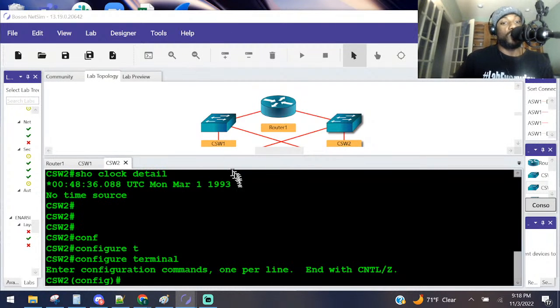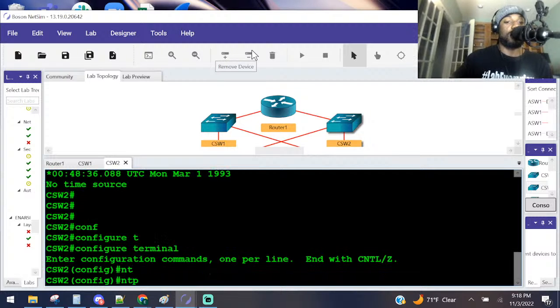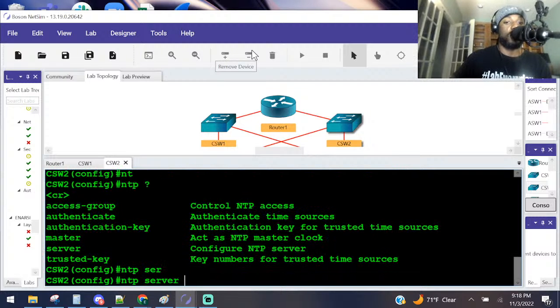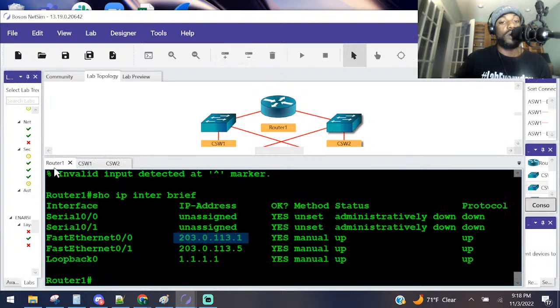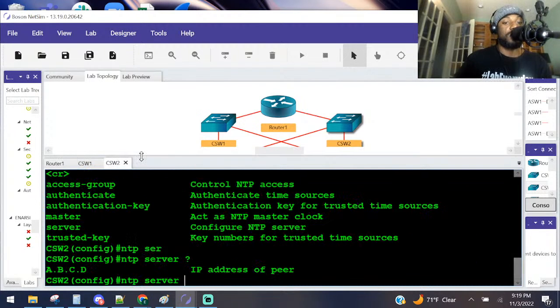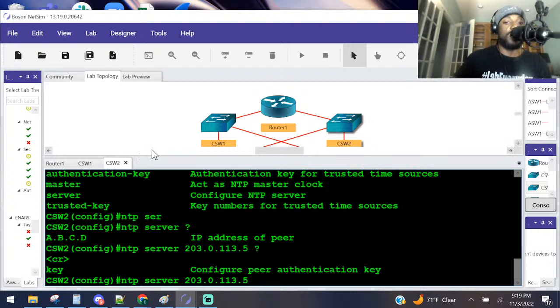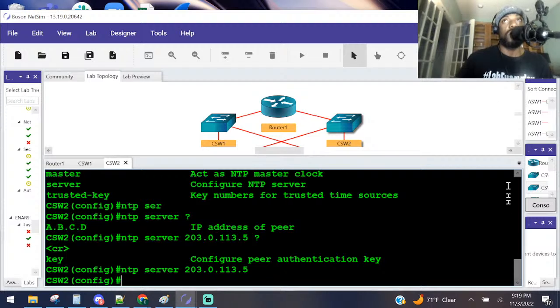We needed to go to configure terminal, and we said NTP. I believe it is, what is the command again? Server. What is the IP address of the peer? Let's go to router 1 and see what it is. The 01 interface. 113.5, basically. 203.0.113.5. And then they didn't ask for no key. Press enter. What else do they want us to do here?